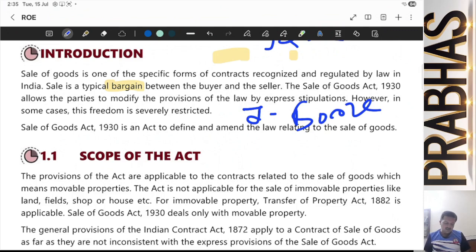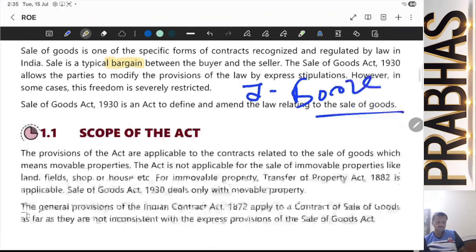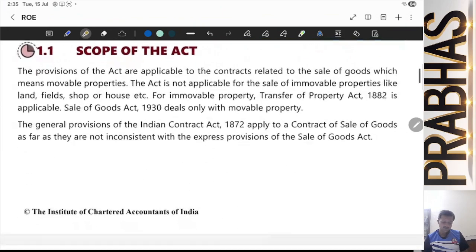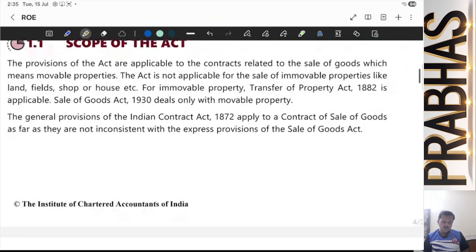The Sale of Goods Act 1930 is an act to define and amend the law relating to sale of goods. Very simple. There is nothing new regarding this. Then, scope of the act. The provisions of the Act are applicable to contracts related to the sale of goods, which means movable properties. Try to understand.